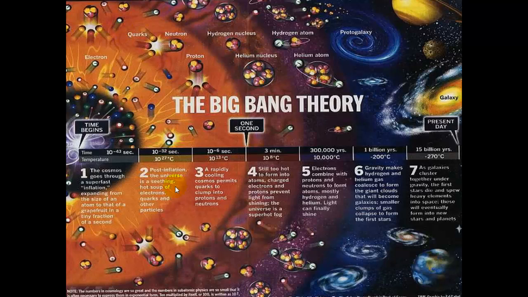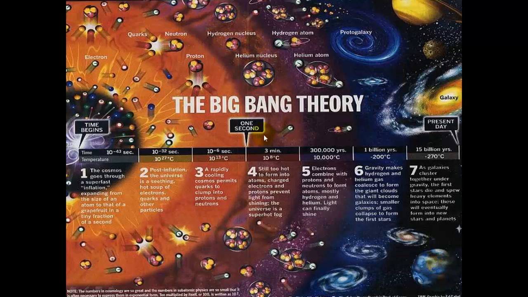And then between 1 second and 3 minutes, we're able to form hydrogen and helium nuclei, because it was cool enough for these elements to form. But then after that, it was too cold for other elements to form. So from the Big Bang, in the first 3 minutes, we formed all the hydrogen and helium there pretty much was going to be in the universe.